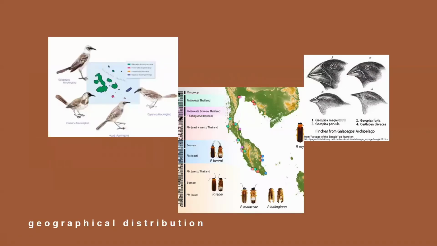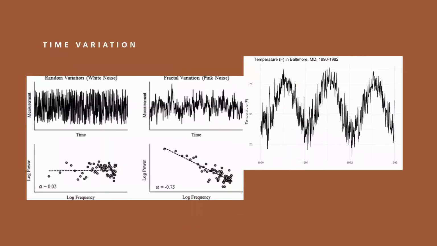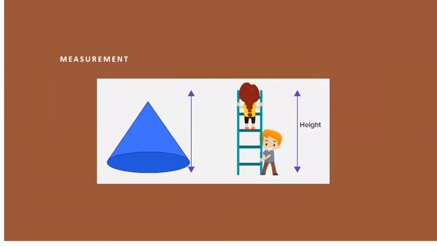So this is the example of geographical distribution, as I said earlier, the specific increasing of plants and animals in different localities. So the time variation and the measurement.